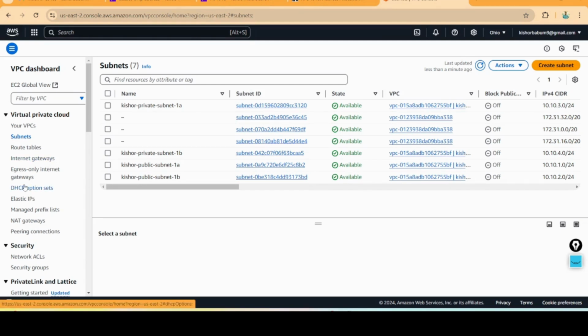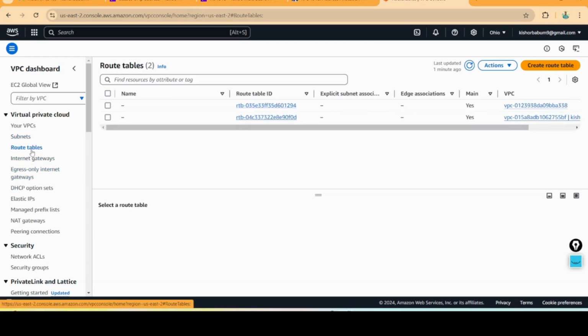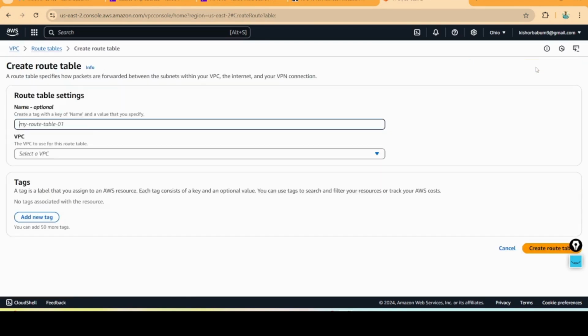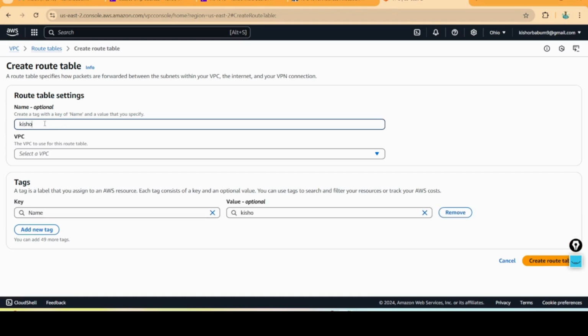Now I'm going to create route tables. Click on route table. Here these are the default route tables. Create route table. My route table is Kishore-public-RT. Select your VPC. Create route table.